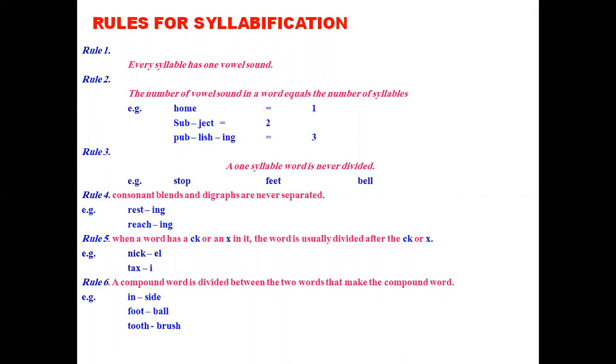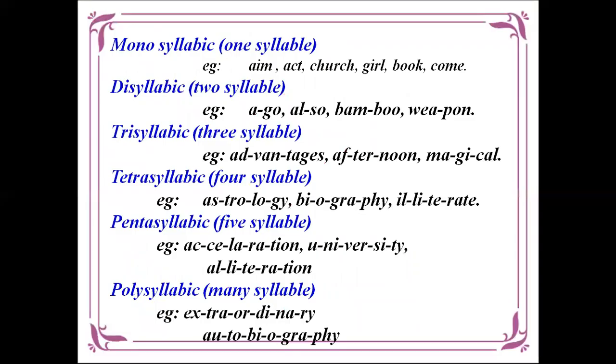Then rule 6, a compound word is divided between the two words that make the compound word. For example, in-side, foot-ball, tooth-brush. Then we are having monosyllabic word, disyllabic word, trisyllabic word, tetrasyllabic word, pentasyllabic word, and polysyllabic word. What do you mean by monosyllabic word? A word which has one syllable is called as monosyllabic word. For example, aim, act, church, girl, book, come.